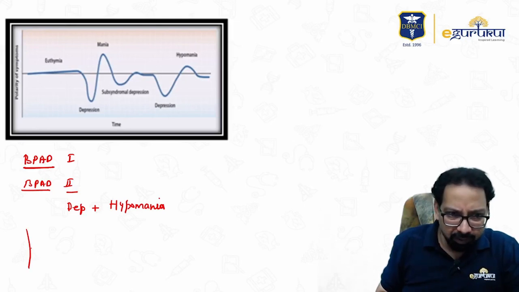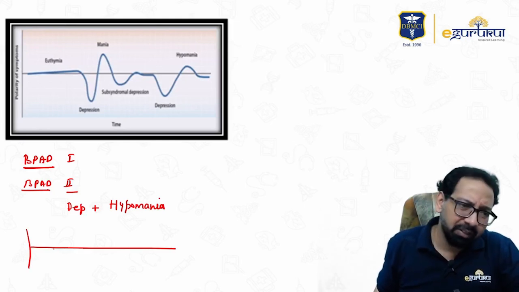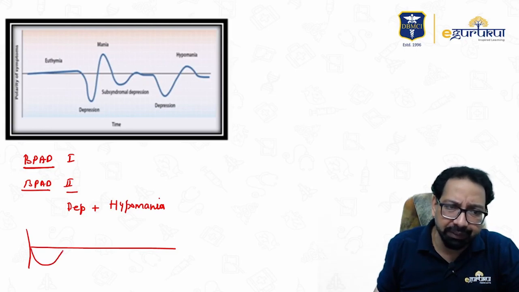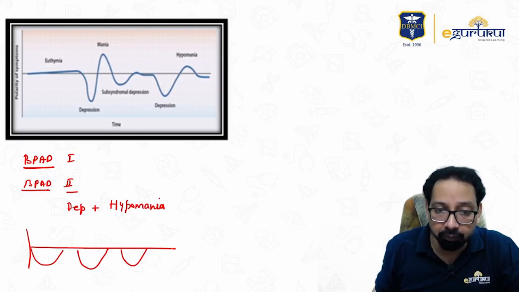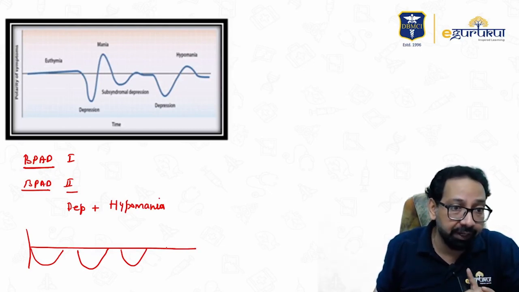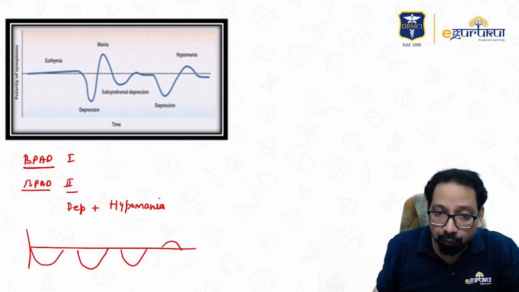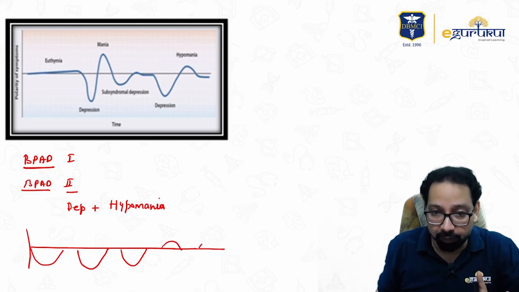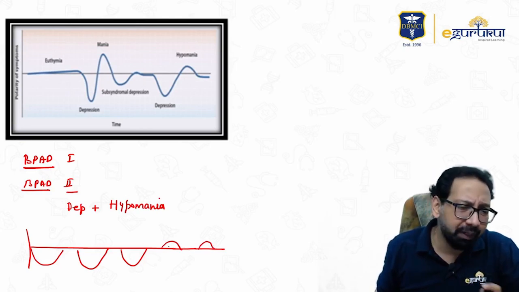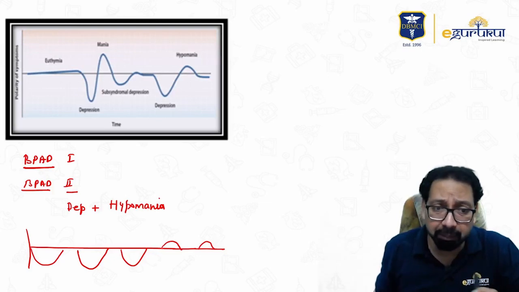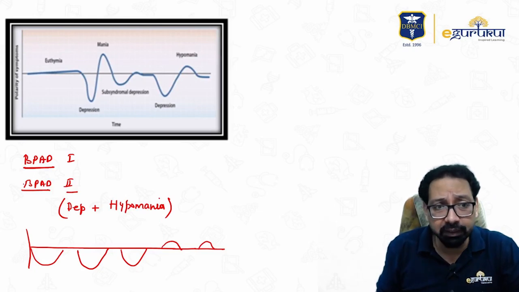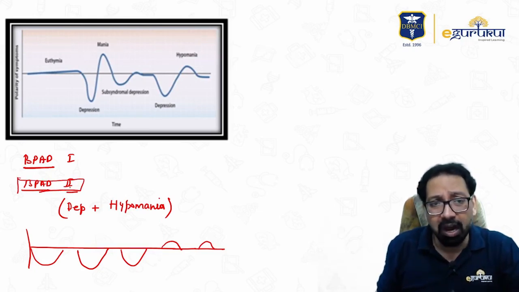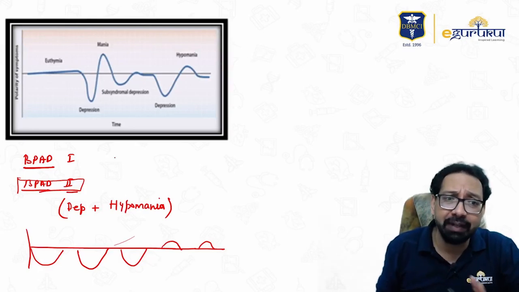Means if a patient comes to you and you took history and found the patient is having multiple episodes of depression, 1 episode, 2 episode, 3 episode, the number is not significant. Episodes of depression and episodes of hypomania, not mania, hypomania. Hypomania episodes may be multiple, depression episodes may be multiple, the number does not matter. If depression and hypomania only, then you will say this is BPAD type 2. Other than these, all are BPAD type 1.